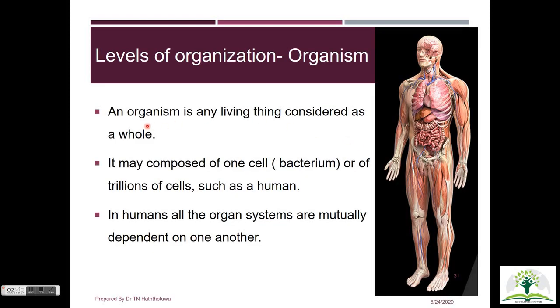An organism is the last and the highest level of organization, which could be any living thing considered as a whole. This may be a single cell bacterium or made up of trillions of cells such as in humans. However, all the organ systems in an organism's body work together to maintain life and health.